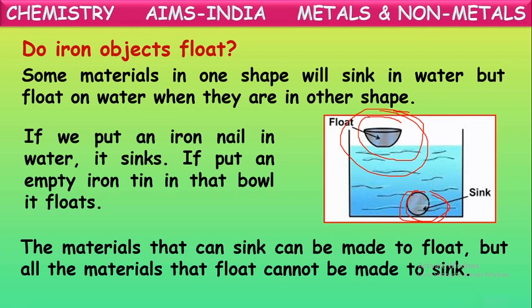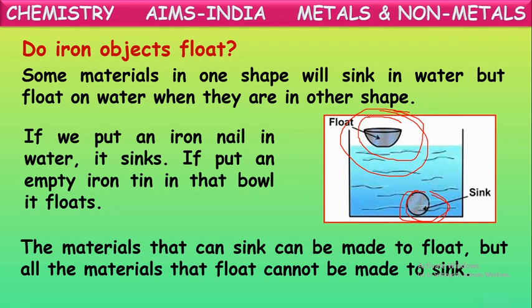So materials that sink can be made to float, but not all materials that float can be made to sink. Yes, exactly. Materials which sink into water can be made to float by changing their shape. What example have we seen here? Iron. If we take iron in the form of small pieces, nails, or balls and throw it into water, it sinks immediately.